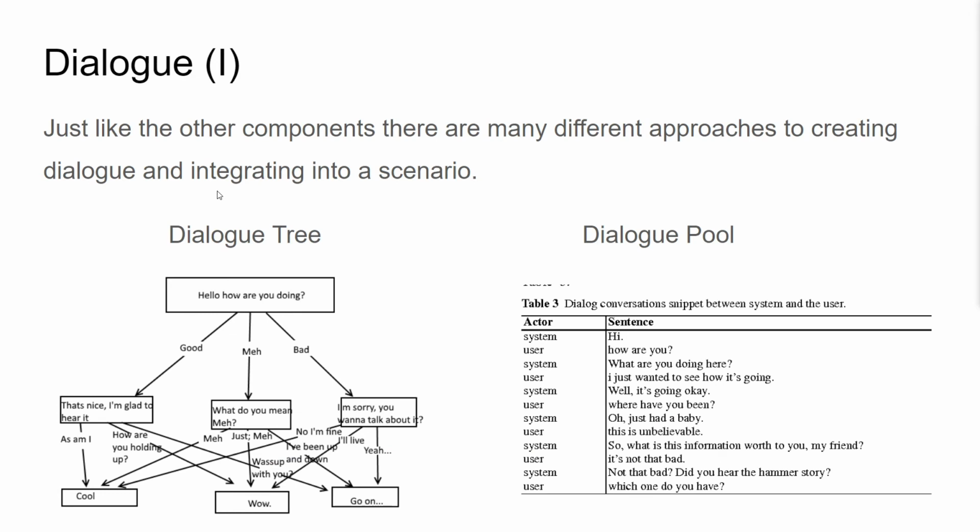Finally, just like the other components, there are many different approaches to creating dialogue and integrating it into a scenario. If you want an agent that talks in real time with human users, there are many different approaches. A few of them are, for instance, a dialogue tree, where you just go down the tree if you select one of these options, and a dialogue pool, where you have a mix of a ton of dialogues, and the agents are picking from that pile, essentially.